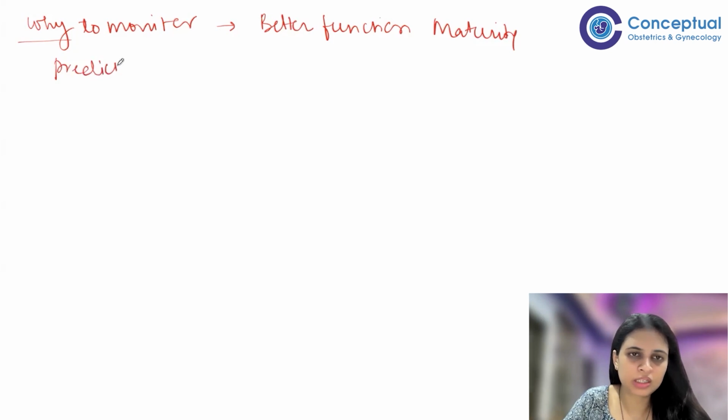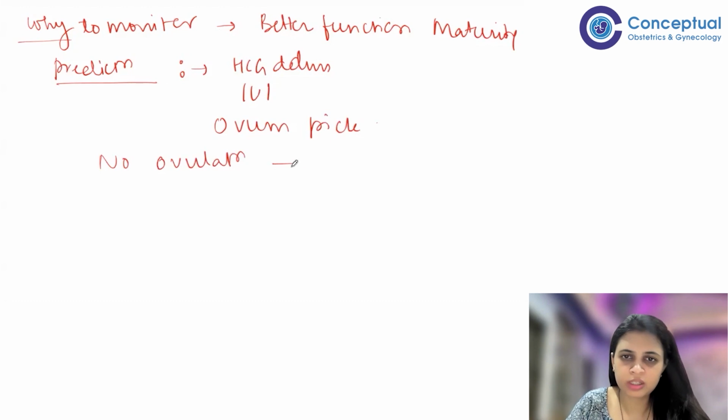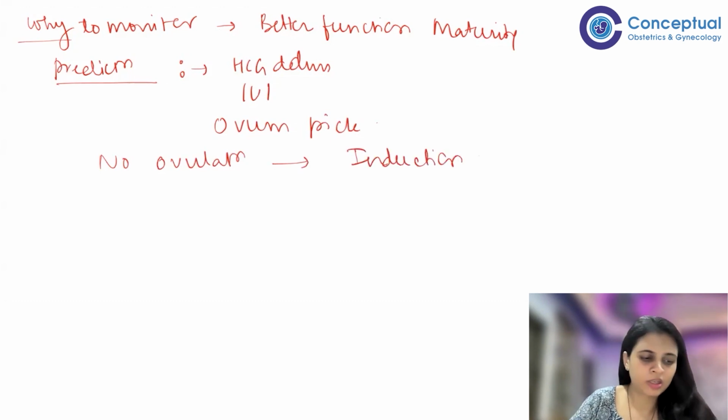Now this ovulation prediction, as I just told you, gives us the timing for HCG administration, IUI, ovum pickup, and if there is no ovulation, then planning the next cycle for induction, maybe with a stronger agent.